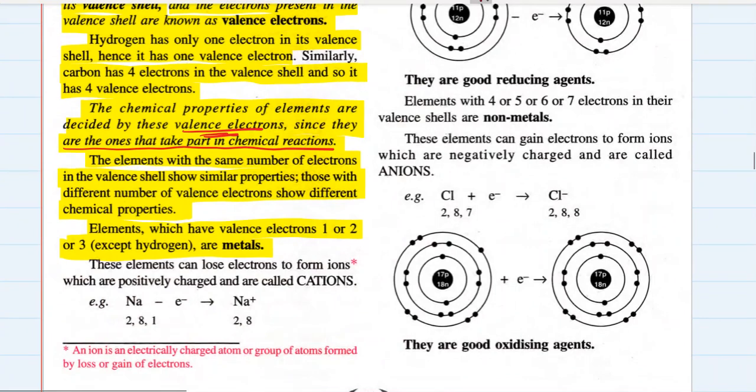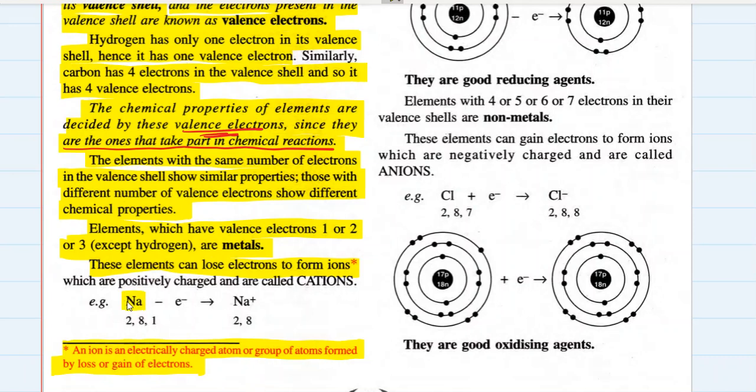So what do these 1, 2, or 3 electrons do? These elements can lose these 1, 2, or 3 electrons to form ions. What is an ion? An ion is an electrically charged atom or group of atoms formed by loss or gain of electrons, right? So I'll show you how an ion is formed.